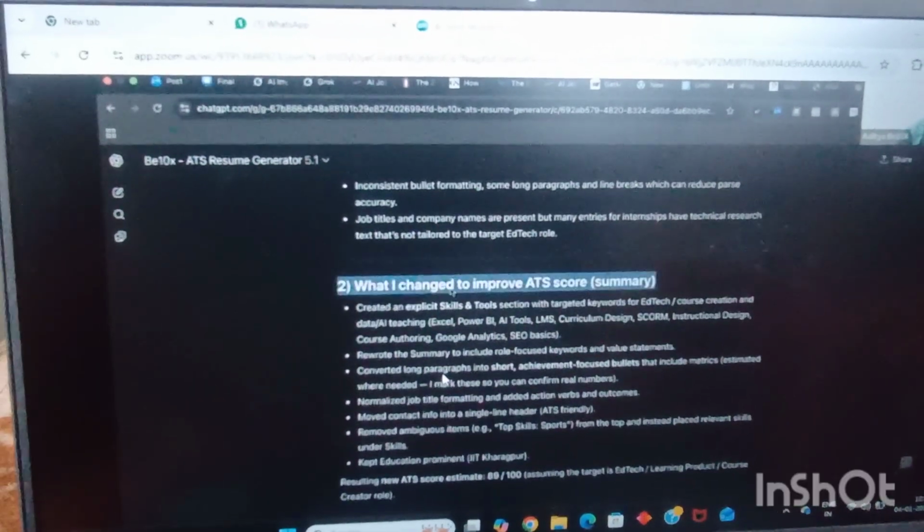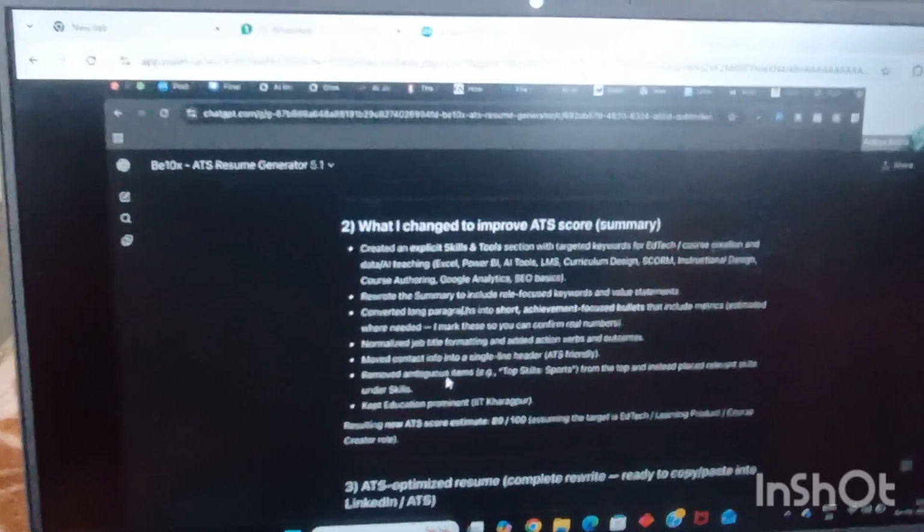So what it did to change my ATS score, you can see these are the things it changed. And because of that, it resulted in my new ATS score of 89 by 100. And this is my optimized ATS friendly resume right here in front of you for the EdTech product role that it created for me.